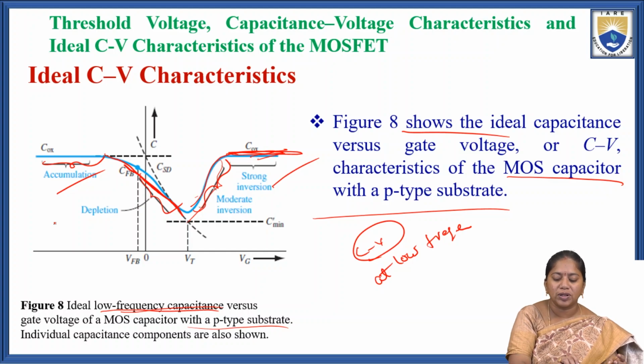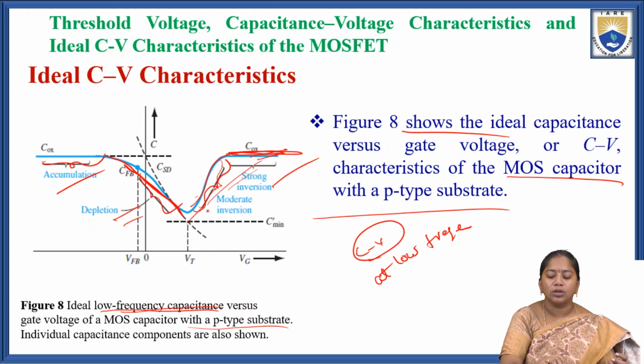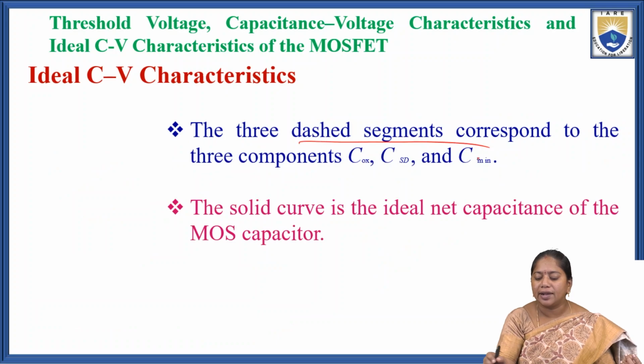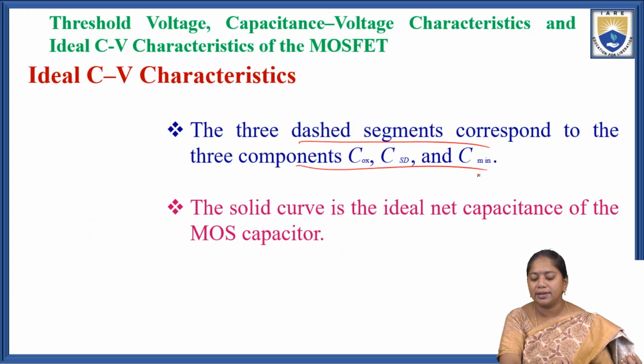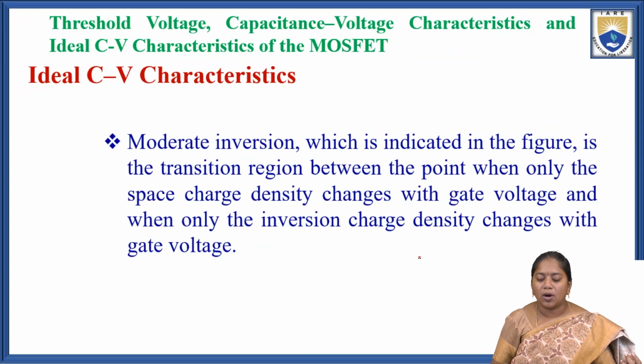First one is the accumulation, the second region is the depletion region. In the inversion region, we have two more regions, the moderate inversion region and the strong inversion region. The three dashed segments correspond to three components: COX, CSD and C minimum. The solid curve is the ideal net capacitance of the MOS capacitor.